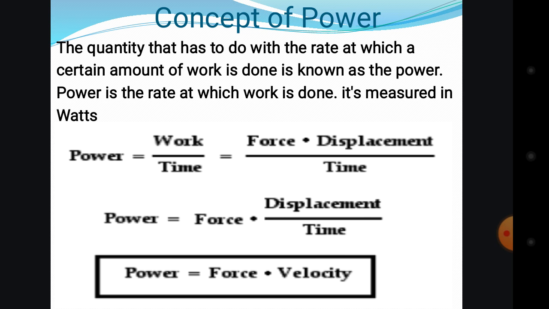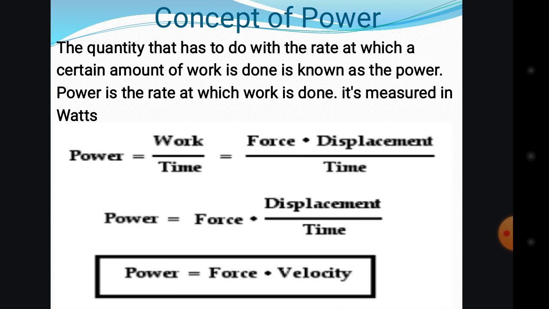So it depends on how the question comes, because there is a situation where you will have force and velocity only, with no work. You can have that situation.